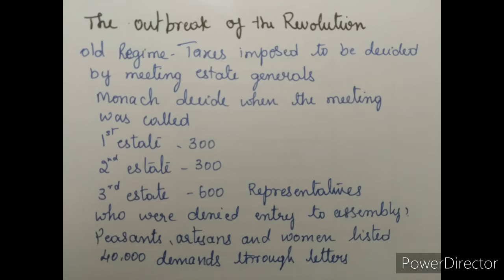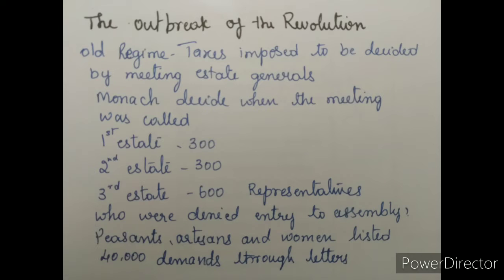That means in France, under the old regime, the monarch did not have the power to impose taxes according to his will alone. The monarchical system is independent, no doubt, but in France they did not have the right to take decisions independently. So they had to call a meeting. They have three estates, right? The first is the nobles, the second is the clergy, and the third is the third estate people. They used to pay the taxes, more taxes, right?